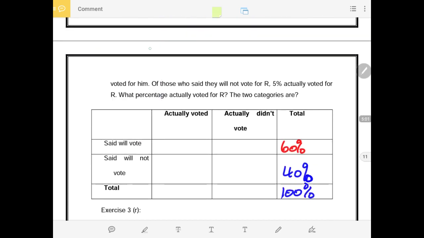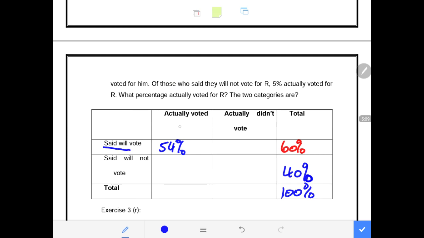That means those who actually voted is a total of 54%. Meaning out of those who said they will vote, those who actually voted is only 54%. That means 6% actually did not vote, although they promised to vote for this candidate. And we don't know the reason why a person will promise to vote and end up not voting for the candidate and stick to his or her promise.